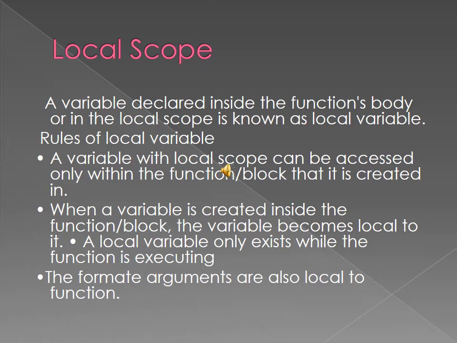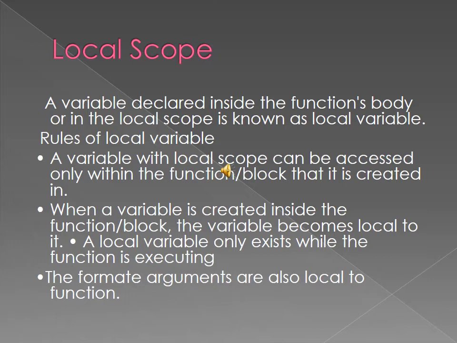Okay, let's see the local scope. A variable declared inside the function's body or in the local scope is known as a local variable. Rules for local variable: a variable with the local scope can be accessed only within the function block that it is created in.